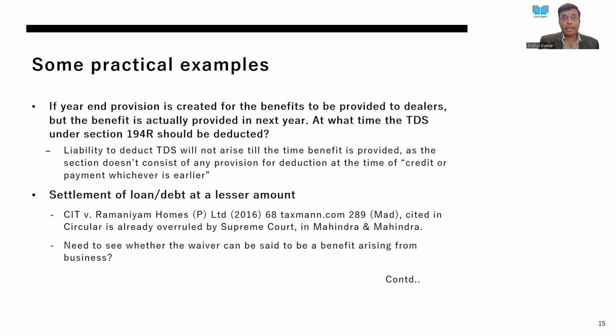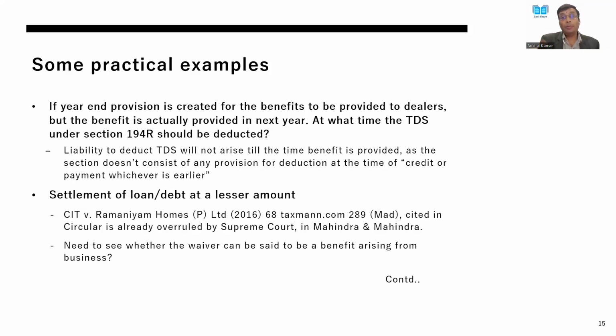And as a taxpayer, I can very well argue that this is something which is not arising for me from business. Even if you see section 41(1), which talks about the cessation of liability, that also talks about only those liabilities which were claimed as deduction under the trading liability head. So only a trading liability constitutes business income in terms of 41(1).